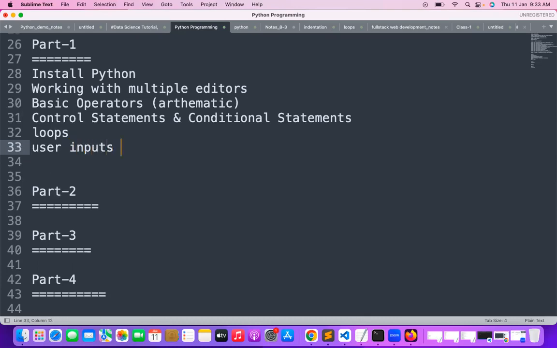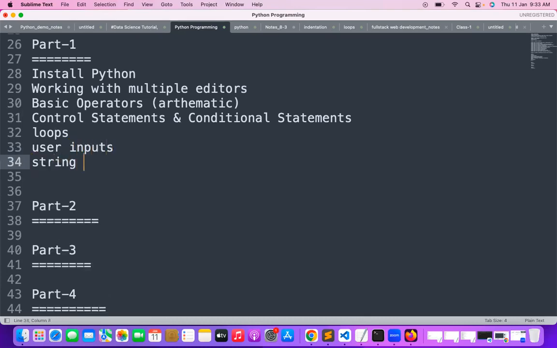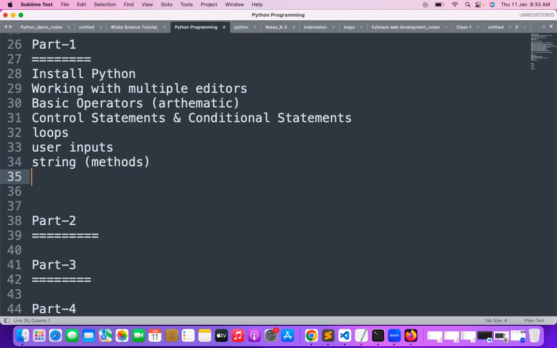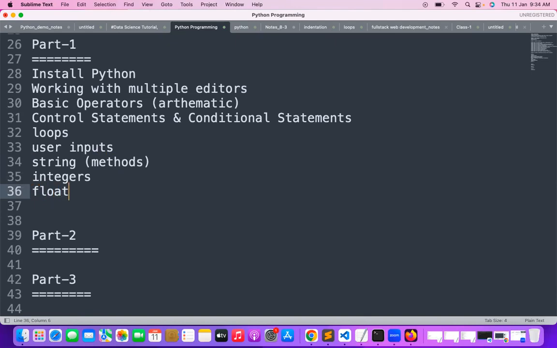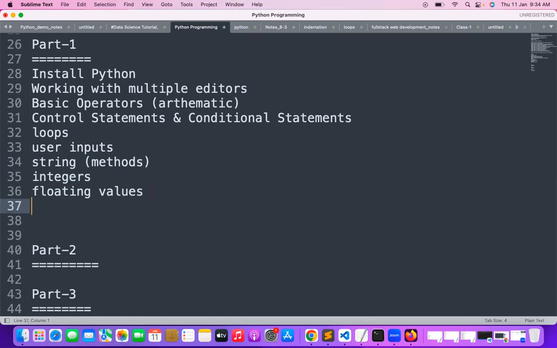And we will work on user inputs. We will work on strings and methods. String related methods, or predefined methods for strings, we will discuss. And after that, we will work on integers, and floating types and values, how floating values are worked on. And one more important part, data typecasting, we will also work with. These are the basic fundamental points we will learn in part one.